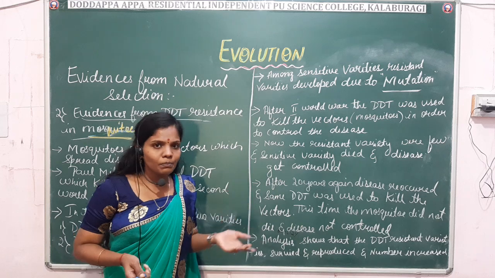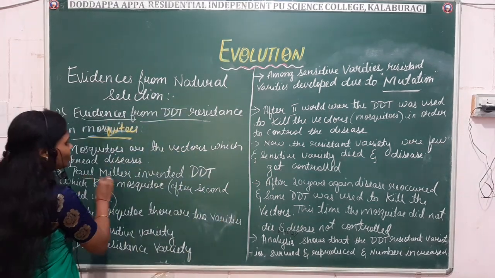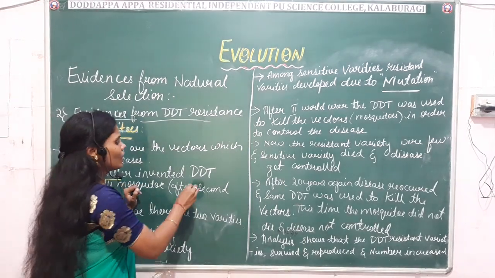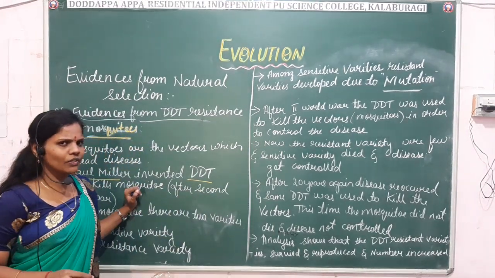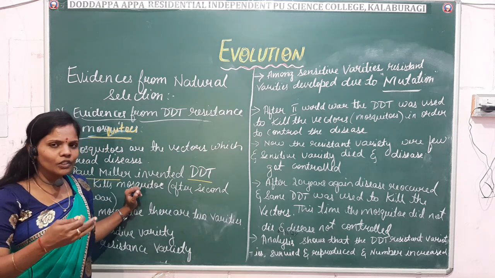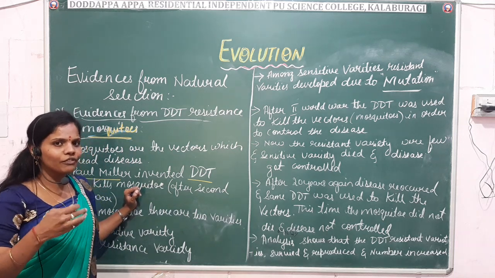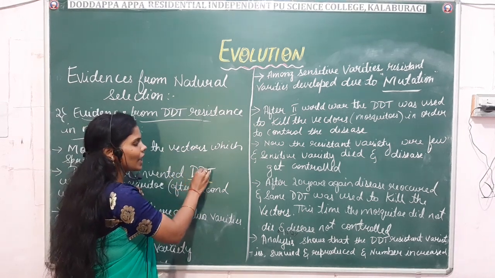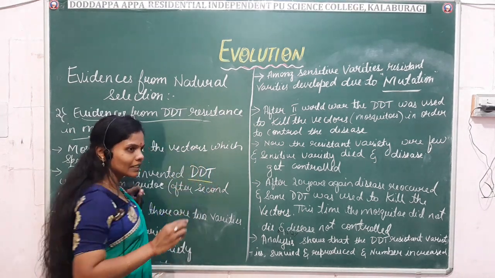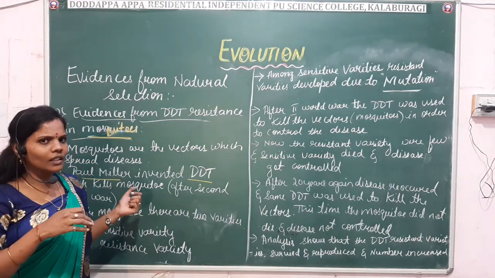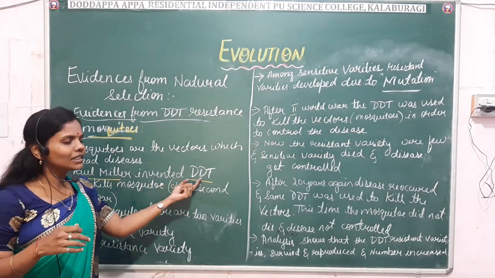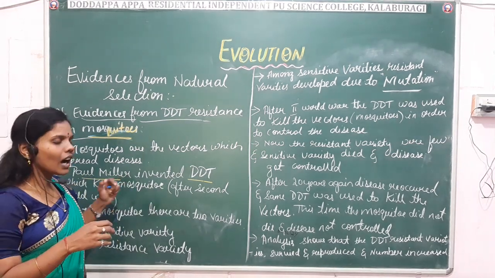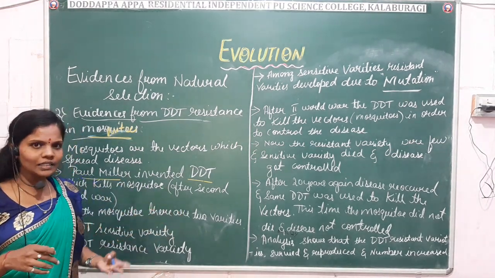Here Paul Miller invented the DDT which kills the mosquito. What is DDT? Dichloro diphenyl trichloroethane. It is used to kill the mosquitoes. This DDT was invented by Paul Miller, and after the Second World War he introduced it.